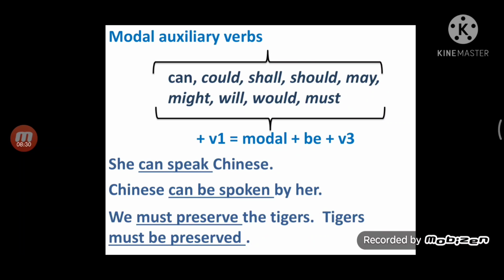Chinese can. Here we have to take the same modal auxiliary verb that is used in active voice. Chinese can be spoken by her. So modal auxiliary verb plus be plus V3. We must preserve the tigers. The tigers must be preserved.